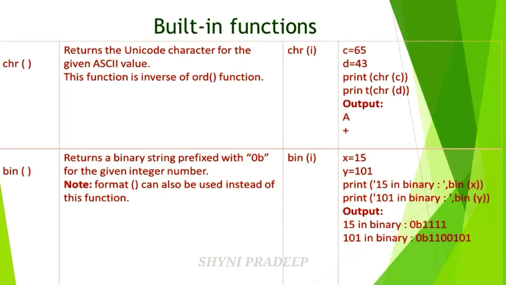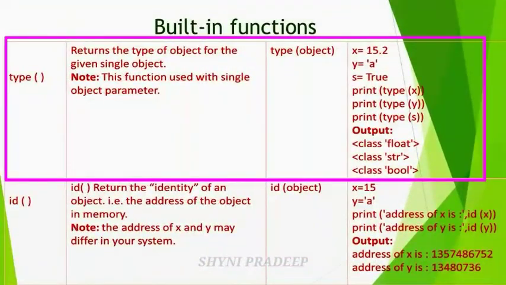And next, the type function. It returns the type of object for the given single object. So its syntax is type(object). See the example. x equal to 15.2, y is equal to a, and s equal to true. And next, print type x, print type y, print type s. Here values are given.